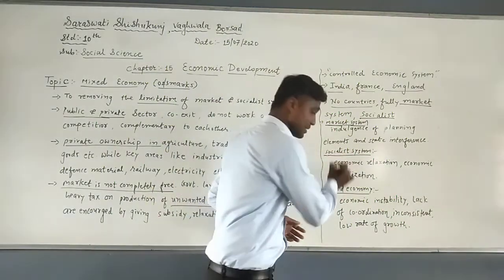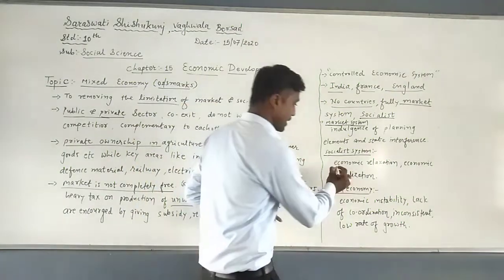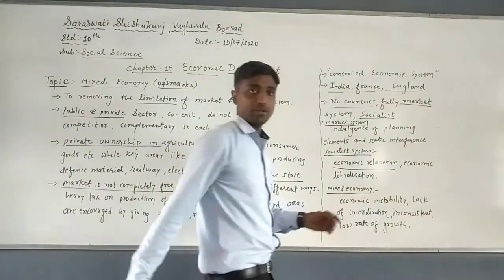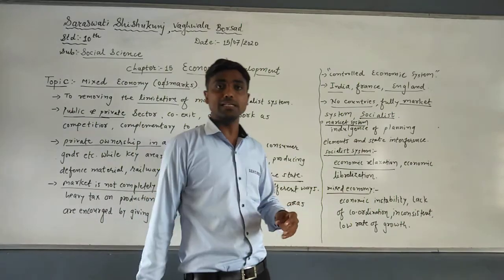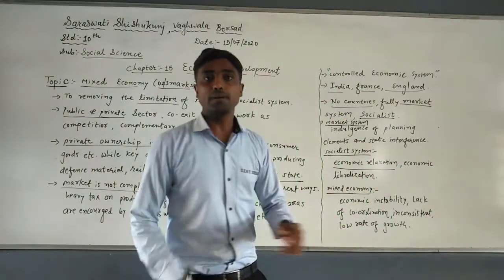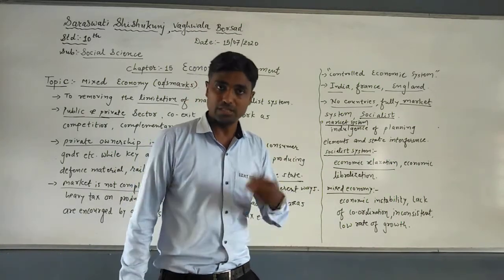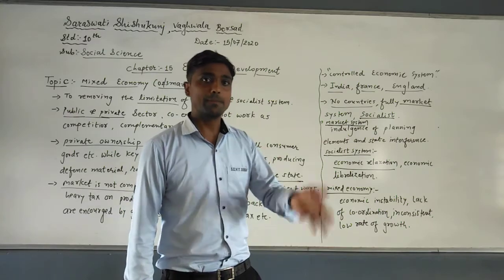Now, what are the limitations or demerits of the socialist system? Very simple: economic relaxation. For example, if something is produced by the government, there is economic relaxation. Next is economic liberalization: there are restrictions by the government on producing something, or on policies provided to the people.